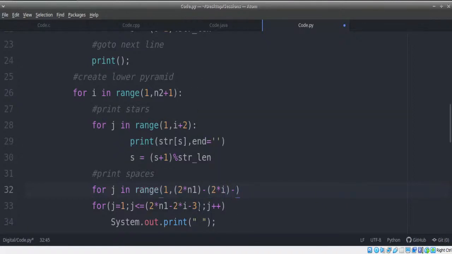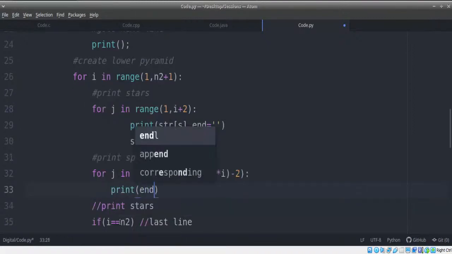Think of this. This is my question to all of you in the live chat. Should I use minus 3 or should I change it to something else based on what we have learned so far? We have the scenario where we are starting from 1 until the stopping criteria. This is the value where we are stopping, right? So if you're stopping at 3, then of course, absolutely right, we should use 2 over here. That's the basic logic. Here we're just going to use the same print statement where we write end equals a space. That's it.